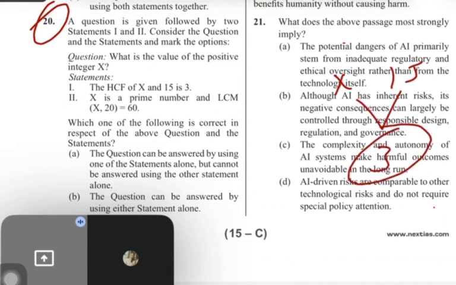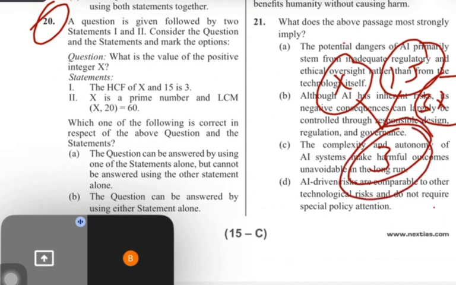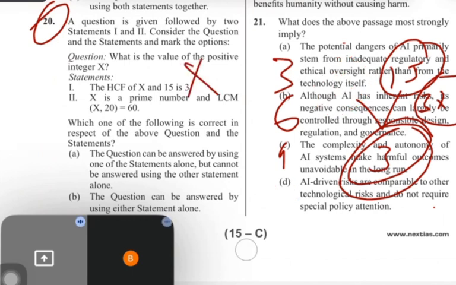So guys, if I break 15, it becomes 3 and 5. So what number can I take for x so that the HCF should be 3? Some people will think 3. But I can also take 6, 9, 12. I can take any multiple of 3, and the HCF will always be 3. Because HCF is the highest common factor. So we have various possibilities, so one is not sufficient.